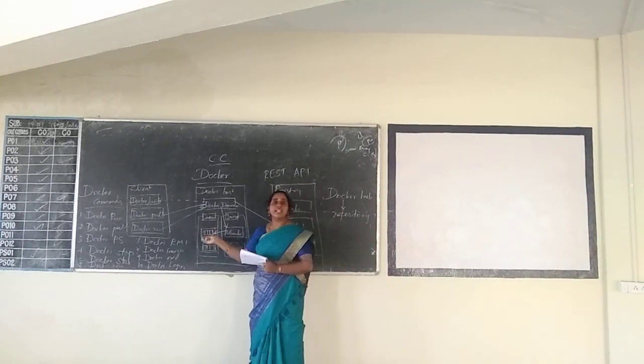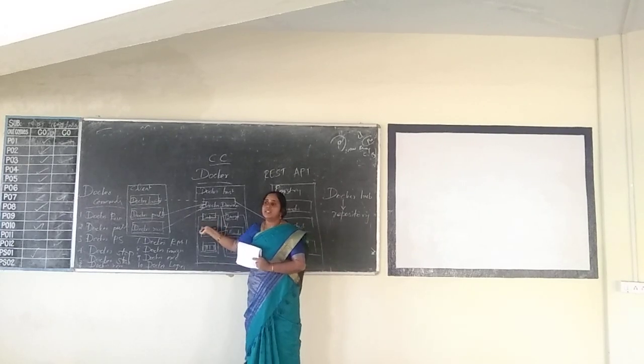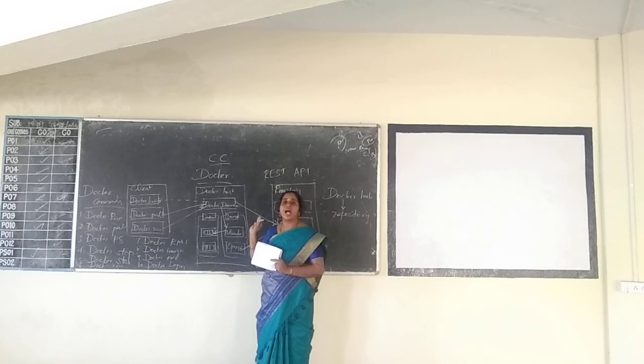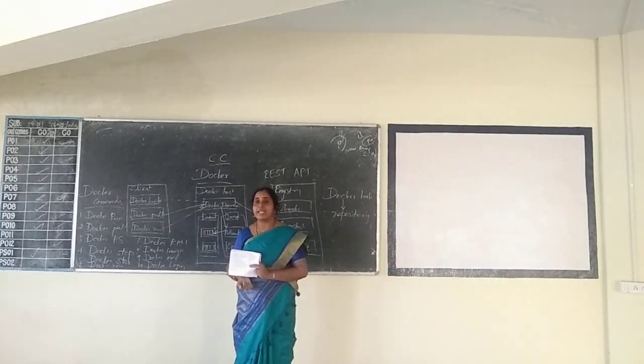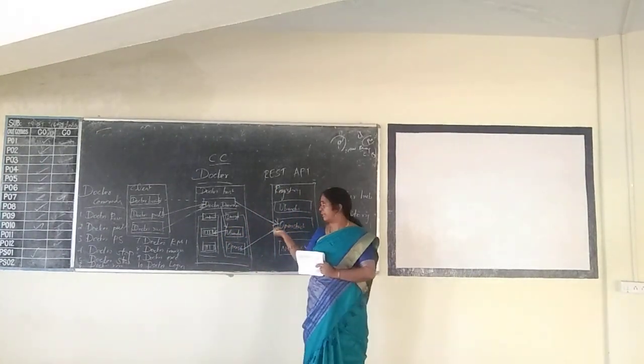And each and every container will have its own operating system. And the Docker container has a Docker image. That Docker image will have a Docker file. That Docker file consists of the source code of the Docker image.